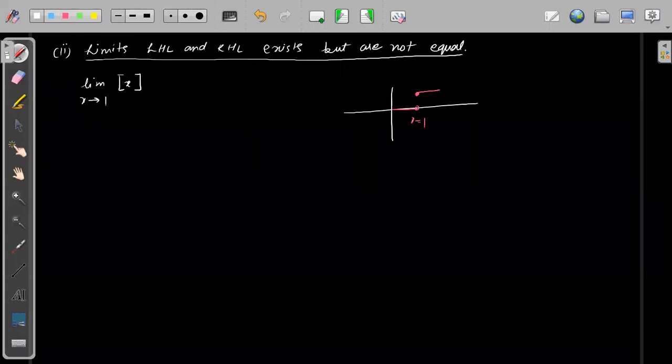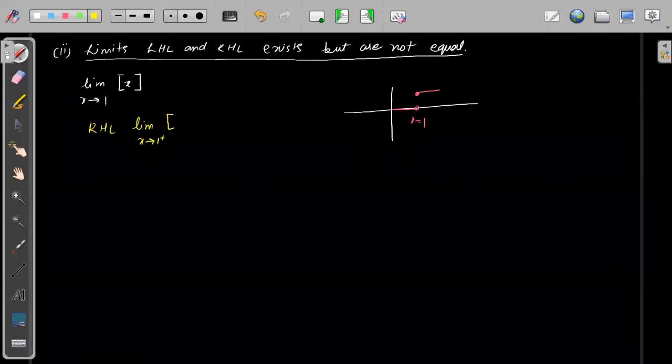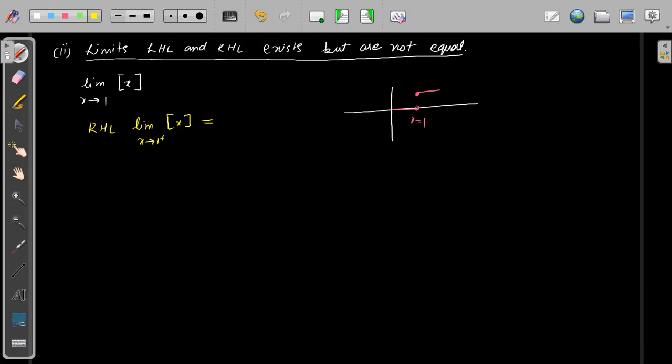Now for this one, we know that the right hand limit, that is the limit of x tending to 1 plus of the greatest integer of x, will be 1. We'll simply substitute 1 plus, so this is the greatest integer of 1 plus, which is simply 1. The right hand limit exists, and it is 1.